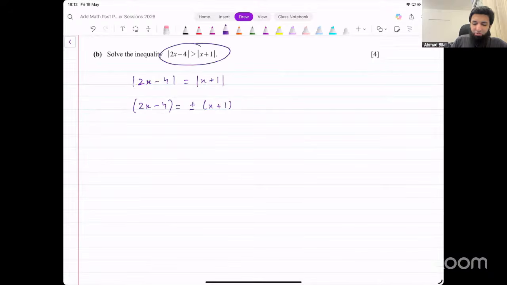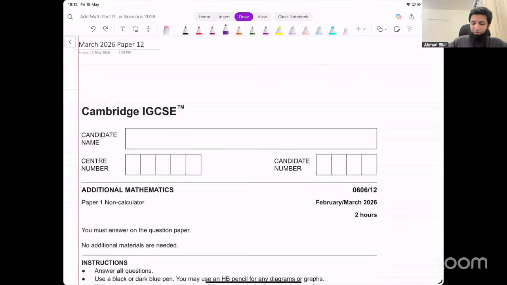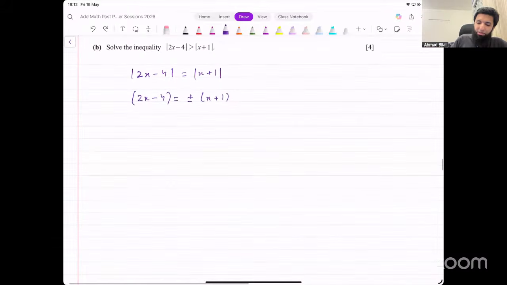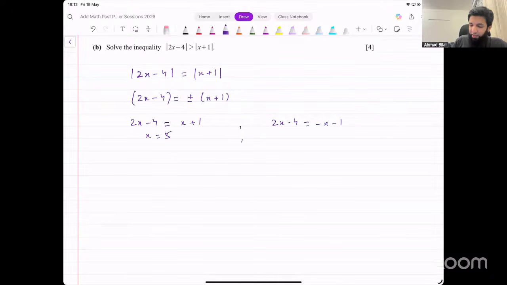When you have modulus on both sides, squaring both sides will also work. It's your choice, you can do whichever of the two methods you prefer. Now, in this case, we get 2x - 4 = x + 1, that's one equation. The other equation is 2x - 4 = -x - 1. The first gives x = 5. The second gives 3x = 3, so x = 1. So the two possible values of x are 1 and 5.